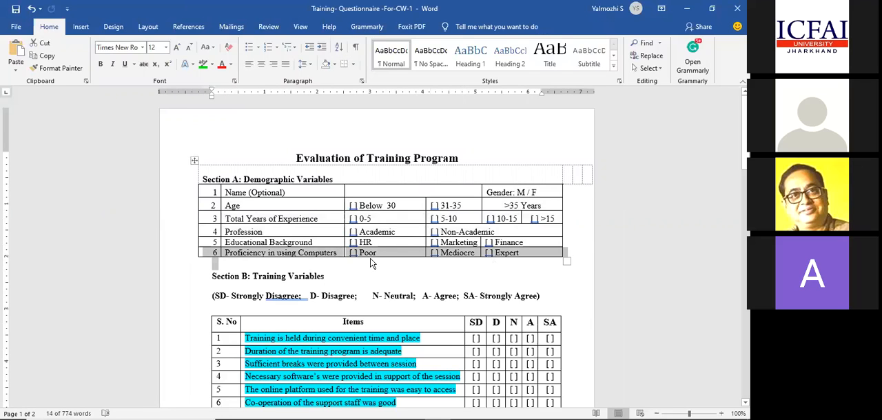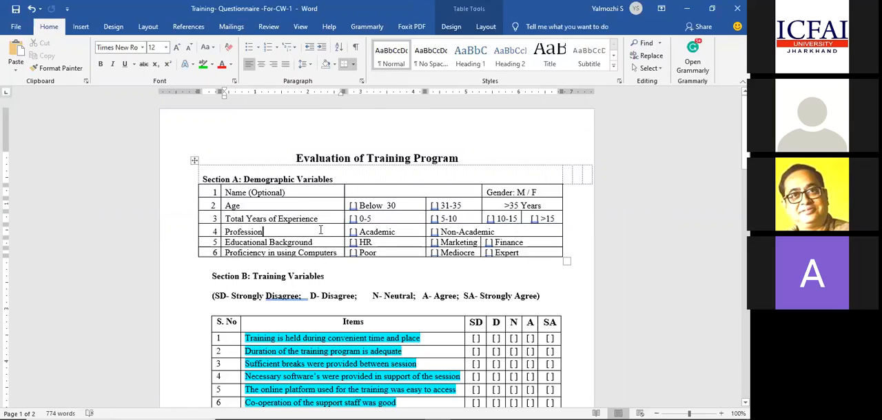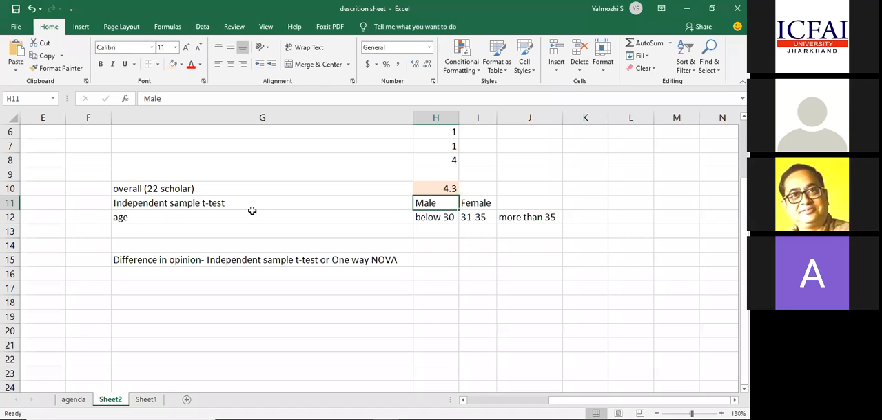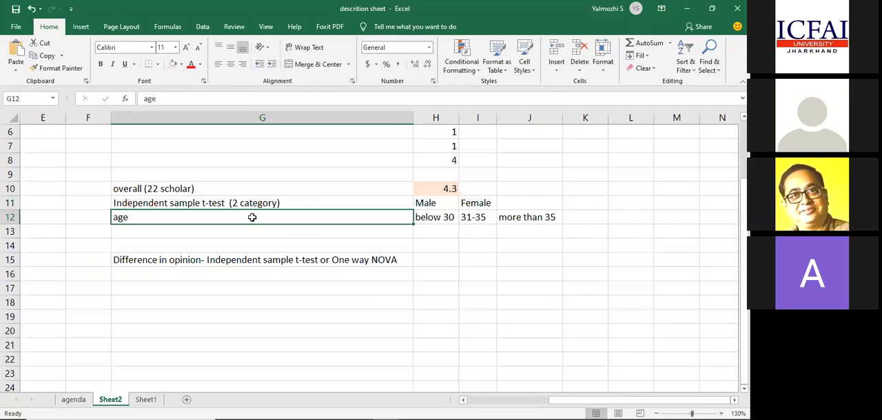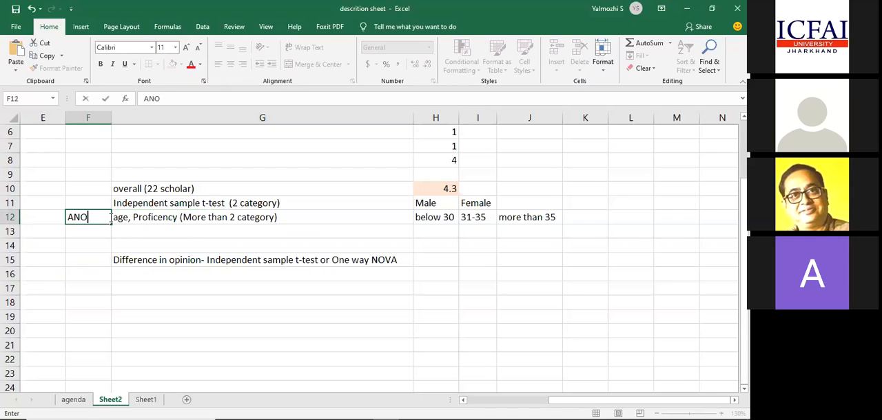Proficiency in using computer? Three. So for any item which is a demographic variable capturing categories, which is nominal data, if it has two categories, then we'll go for the independent sample t-test. With more than two categories, age is one example, and proficiency is another as per our data, and there are many more. If there are more than two categories, we'll go for ANOVA. So this is ANOVA, and this is the independent sample t-test.